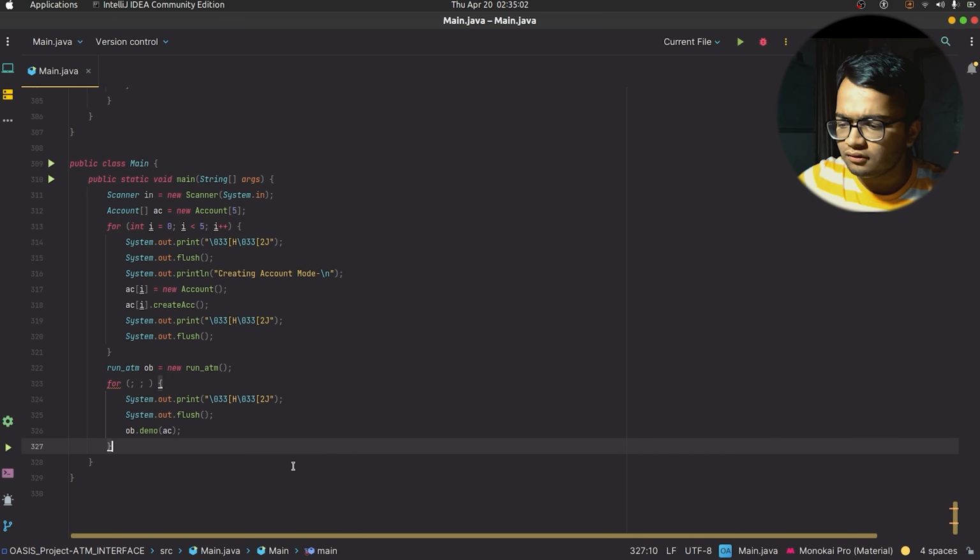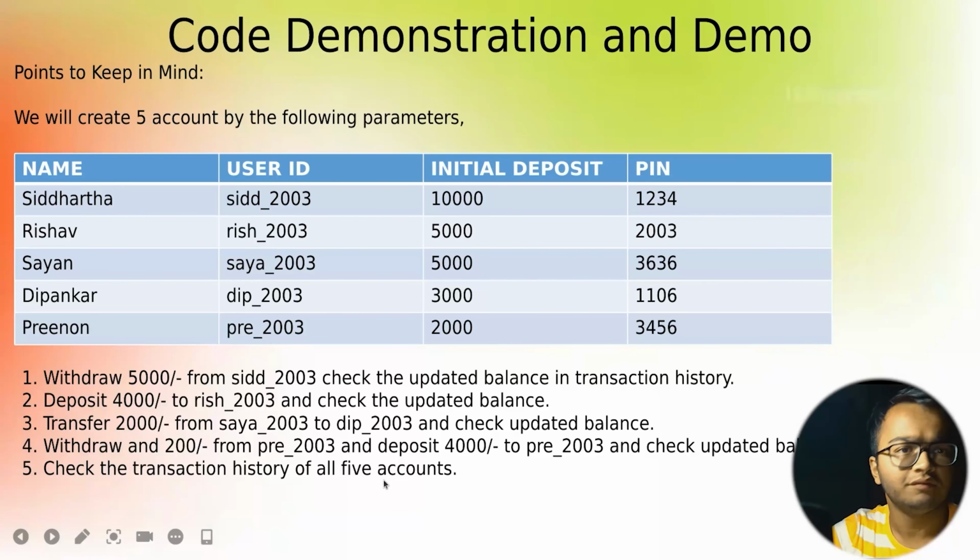Okay, so let us come back to our PPT. We will now run the code that we have designed, keeping in mind the operations we are going to perform. We are going to perform mainly 5 operations on our code, and at first we will create these 5 user accounts with the following user IDs, this initial deposit amount, and this pin, which is going to be unique to each user. After that, we will perform these 5 operations: withdrawing 5,000, depositing 4,000, transferring 2,000, withdrawing 200, and so on.